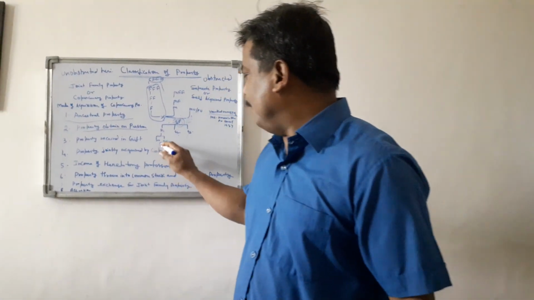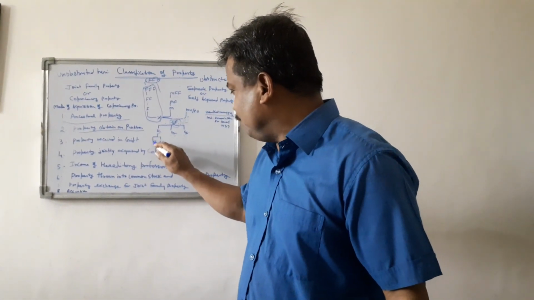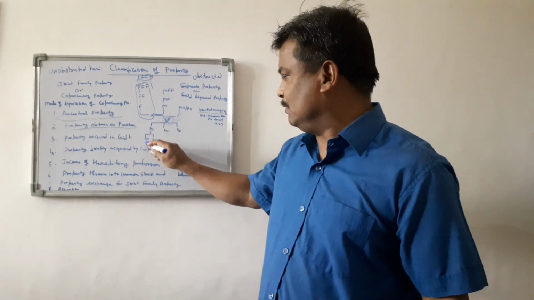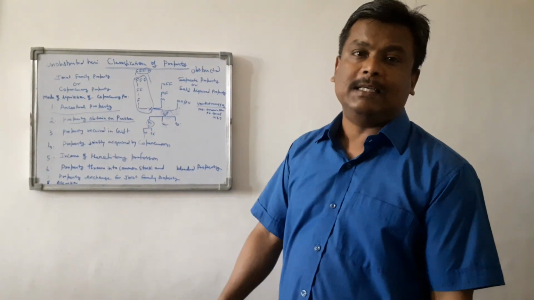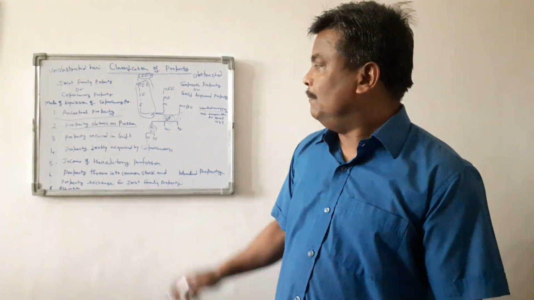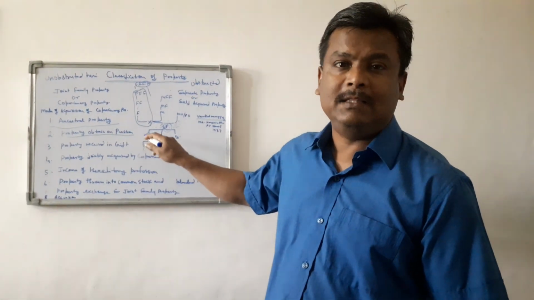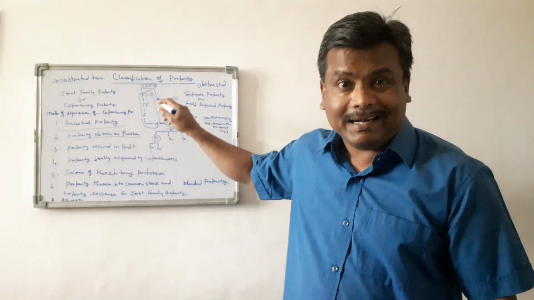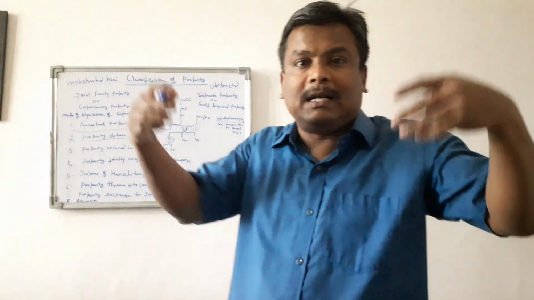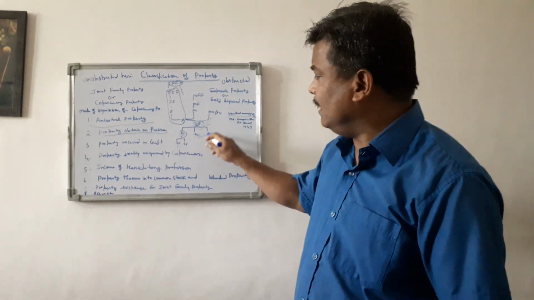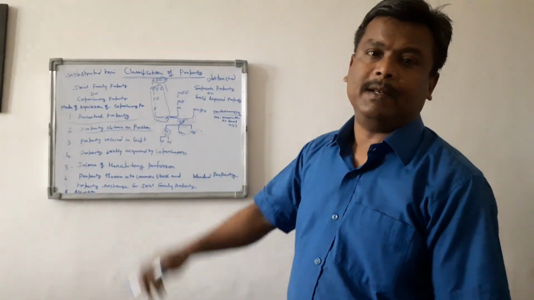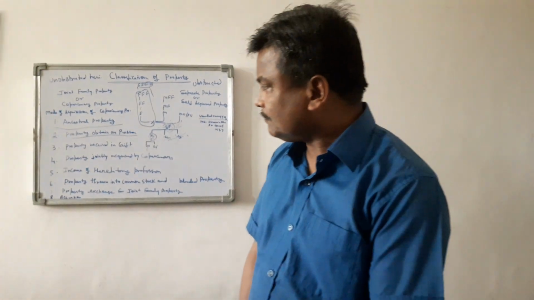But for S2's sons, S4 and S5, they will receive this property as his ancestral property, because his father has obtained this property on partition. So in respect of his own son, the property will be treated as the joint family property. But in respect of any other person, his property will be treated as his separate property.